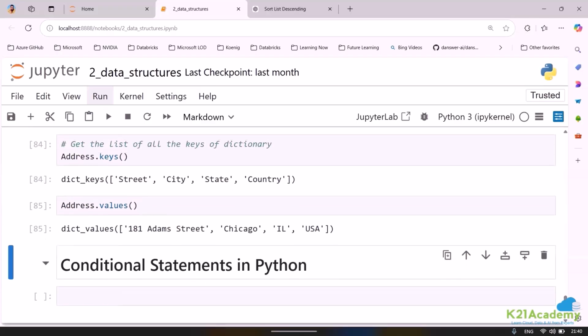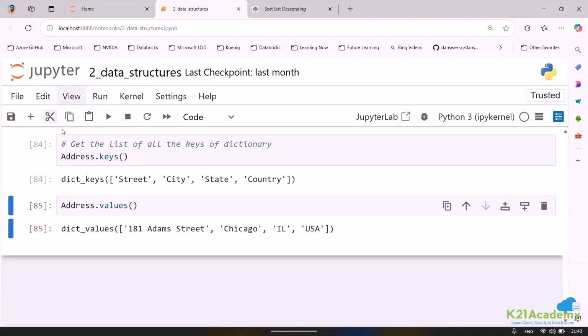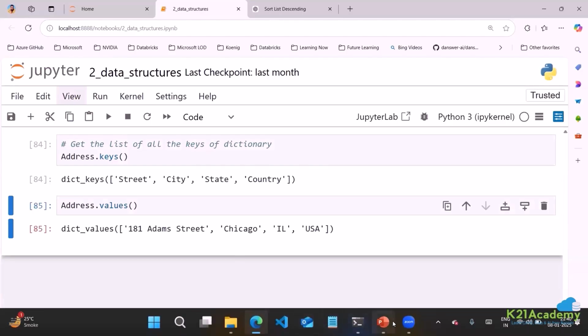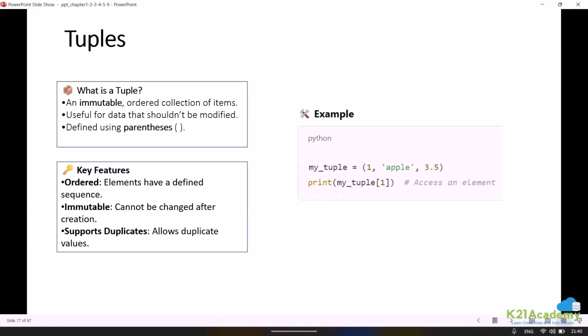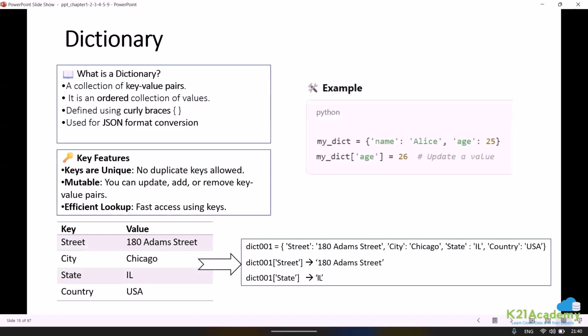Okay, just wanted to help you understand that we can make use of something called as dictionary. Just to keep it simple, all these things will come into existence when we go through the content which are basically part of our machine learning for Python work. When we say dictionary, what is dictionary? It stores the value in the form of key value pair. That means, see, many a times we are not able to understand what is the meaning of the value that is being stored. So in that case, if you store it with a key and if you try to retrieve it with a key, it can become more meaningful.